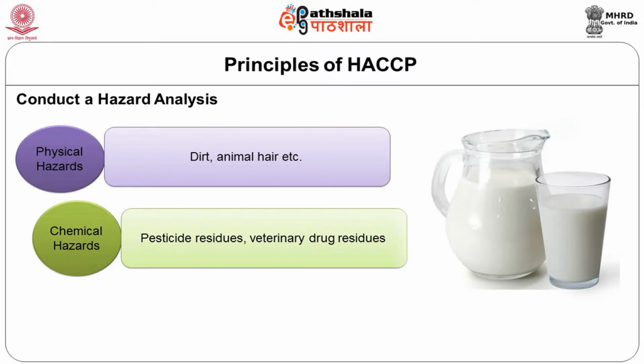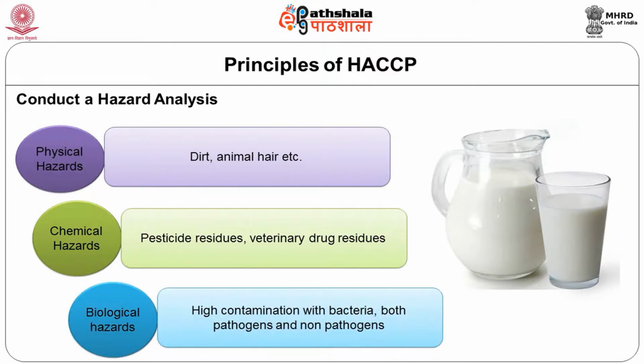Besides these chemical residues, there can also be bacterial contamination. They are present in milk if milking is done in unhygienic conditions. As you see, many a time the udders are not cleaned properly, the personal hygiene of the person who is milking is not very good, and they may not have cleaned the utensils properly. All those things contribute to the biological hazard.